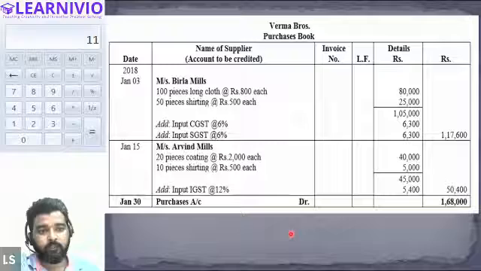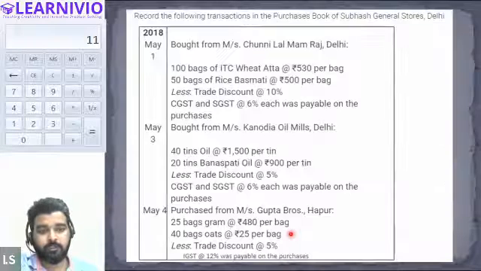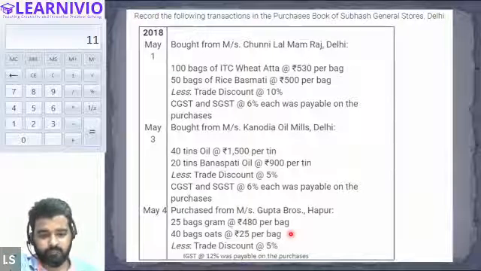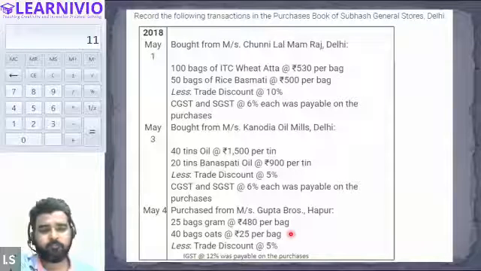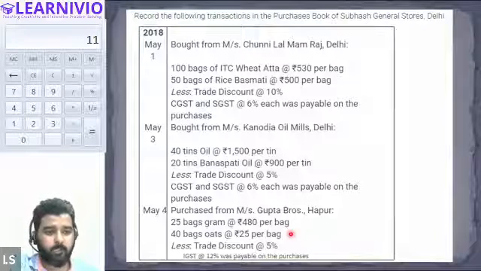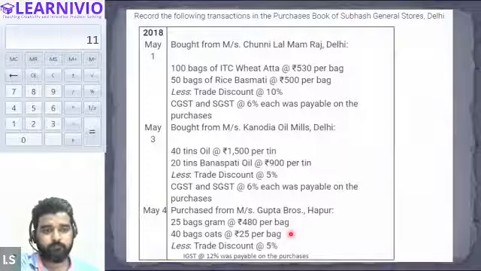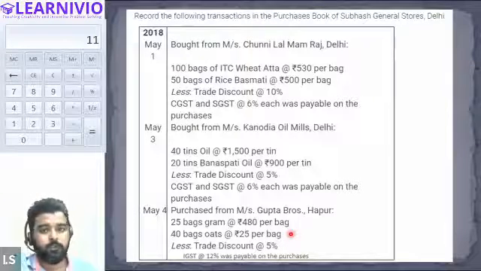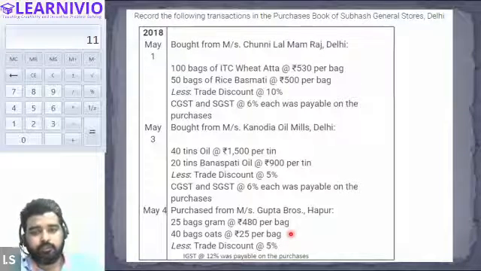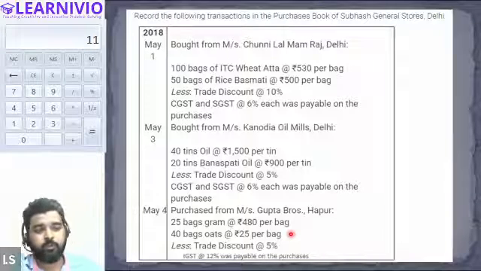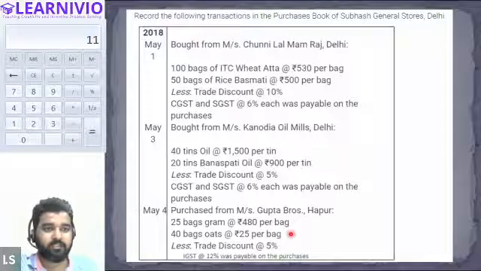Next. Now this is the question, and this is a little different from the question that we have already discussed. All right. So this is basically: record the following transactions in the purchase book of Subhash General Store. So keep this in mind that Subhash General Store is a general store.